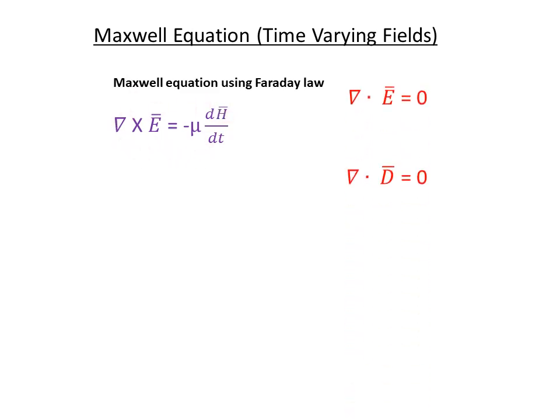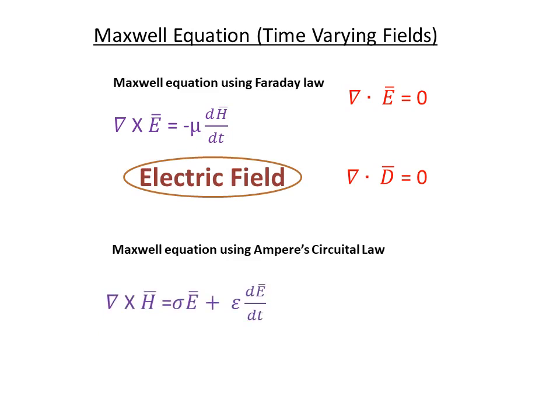So we have to assume del dot E equals 0 and del dot D equals 0, where E is the electric field intensity and D is the electric flux density. We know the relationship between E and D, that is D equals epsilon E. This is for the electric field. Likewise, Maxwell's equation using Ampere's circuital law gives the relationship between magnetic field intensity and electric field intensity.